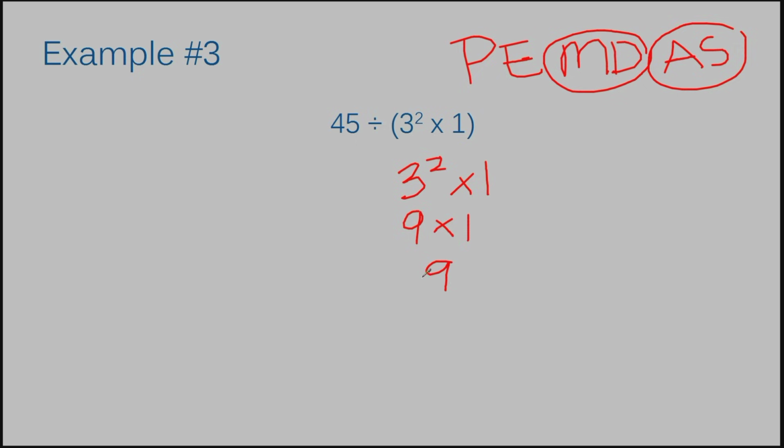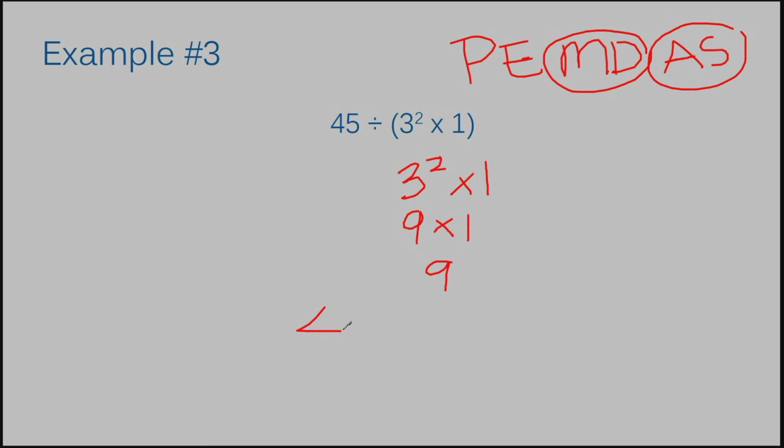I'm done. If you end up with a single digit, you don't really need to go on because there's nothing else that you can do. But do not think that this 9 means it's the answer to the entire problem, because remember, we only solved this portion. So now I must take my 9 and plug it back into the original problem.